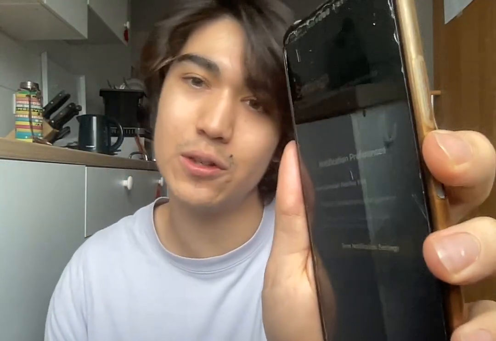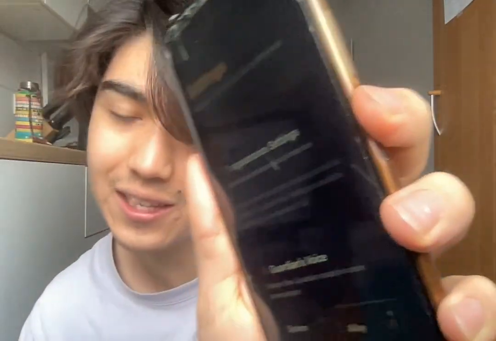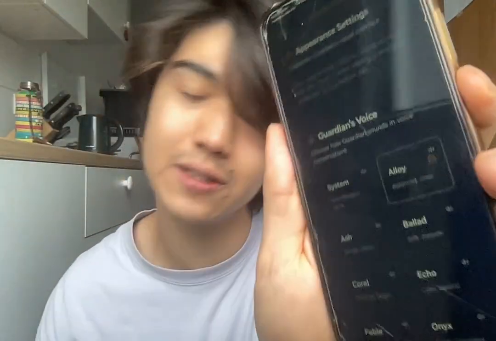We're still working on push notifications right now, which is kind of why I'm doing this fundraiser via Kickstarter, but hopefully that'll go on. Then we have appearance settings, and then we can also choose our voices via an API, which connects to OpenAI, and it uses those voices.